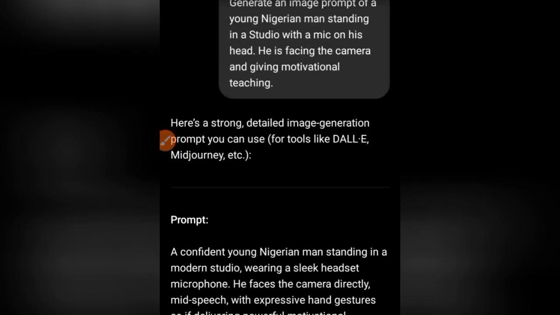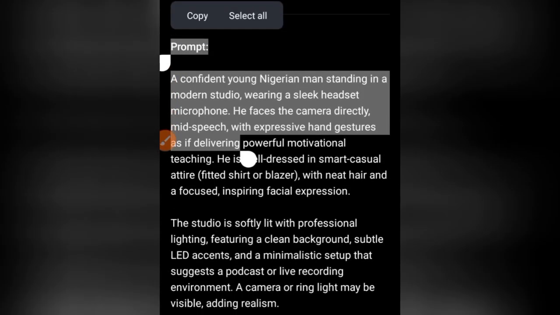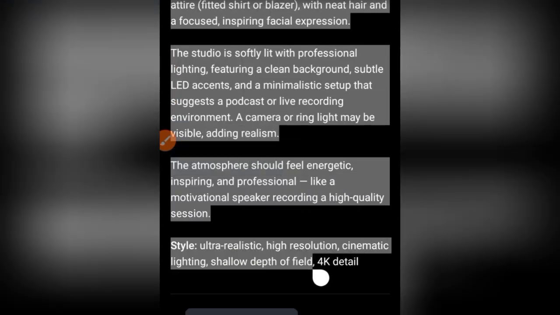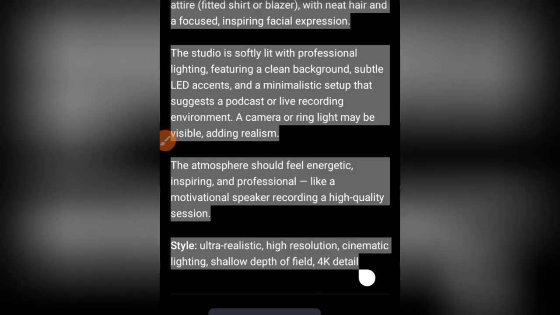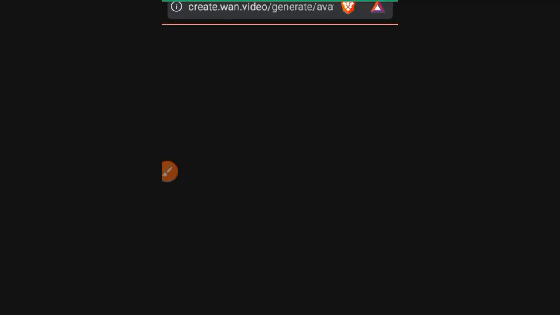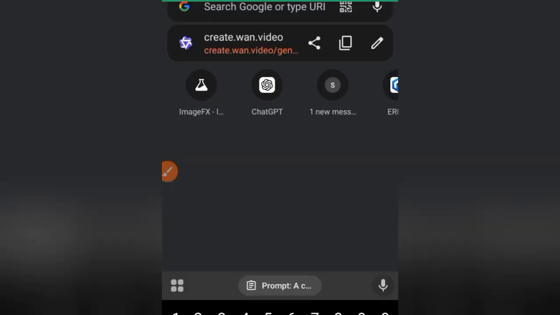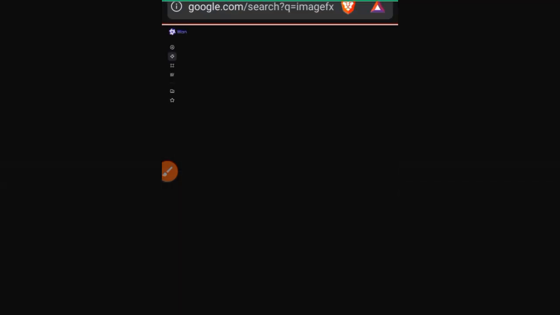So what am I going to do? I'm going to copy it. Let me copy the image prompt, everything. Now after copying it, I'll take it to my image generator. I could have used ChatGPT to generate it, but I want to use another image generator to get it done. So in this case, I'm going to move over to ImageFX. I'll tap at this side, ImageFX. So I'm going to wait for it to load.